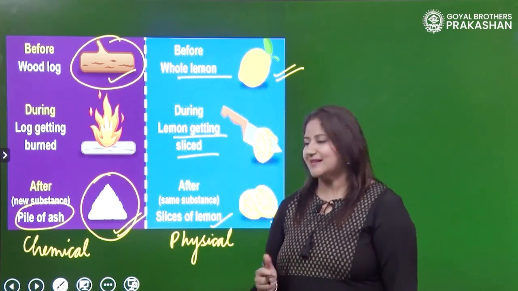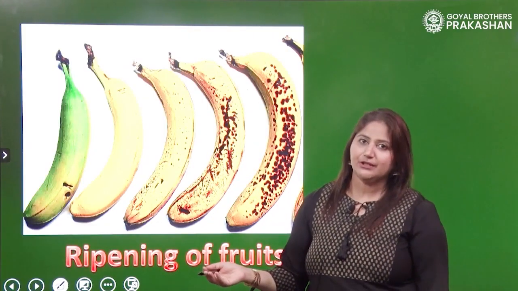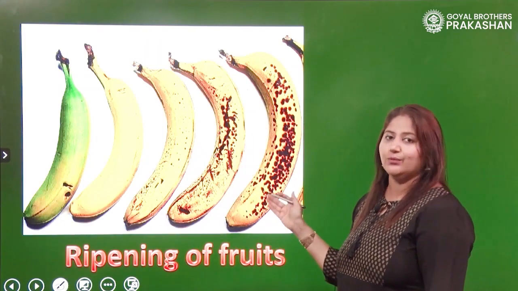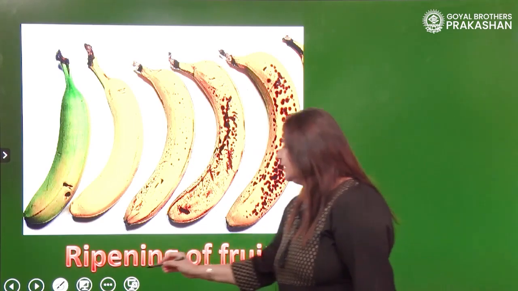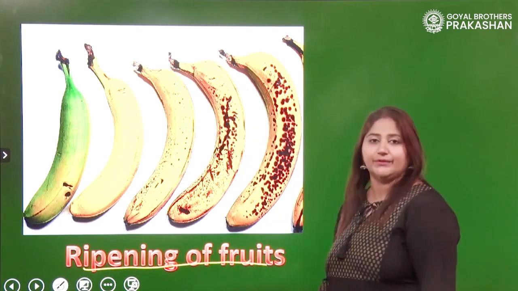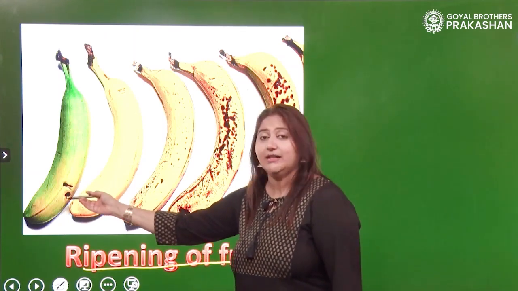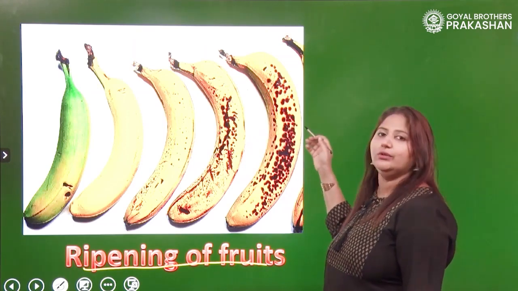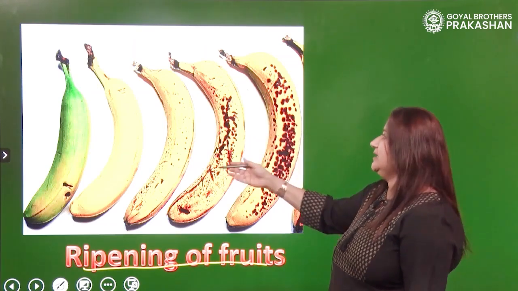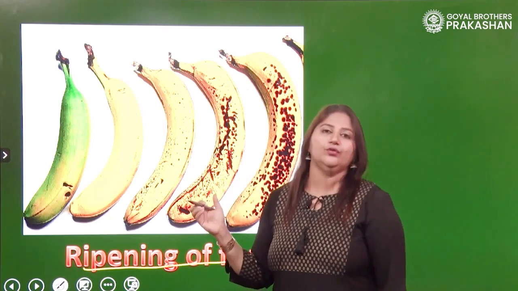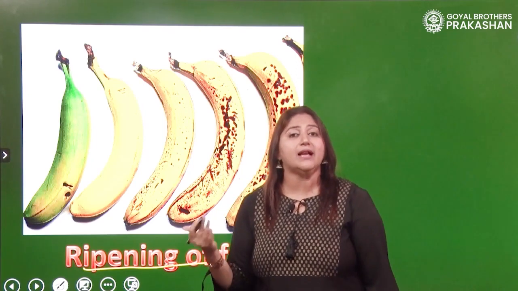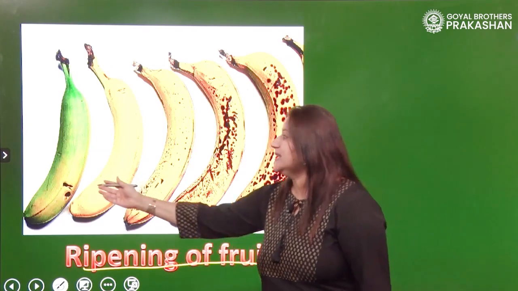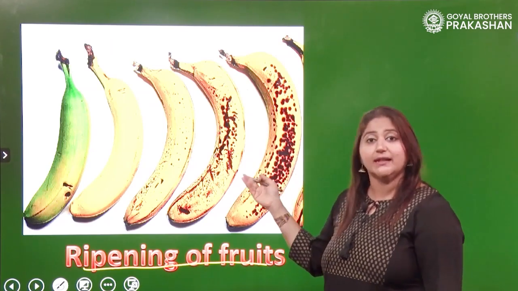Let's take more examples. Now as you can see in this example, children, there are a lot of bananas, right? And in these bananas, what is the process taking place? There is ripening of fruit taking place, right? The banana was initially green in color, then the color changed to yellow, then it converted to a little blackish in tinge, right? Because there is ripening of fruit taking place, because there are some chemical reactions or chemical changes taking place in the banana. So, the substance is changing continuously. So, it's a chemical change.